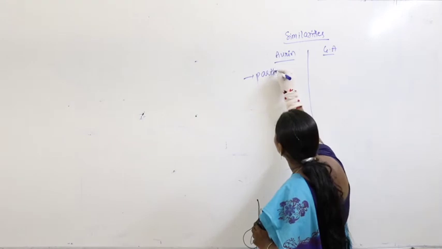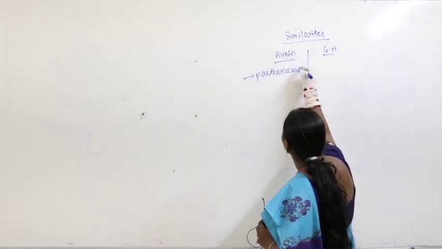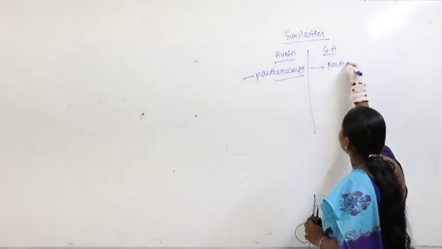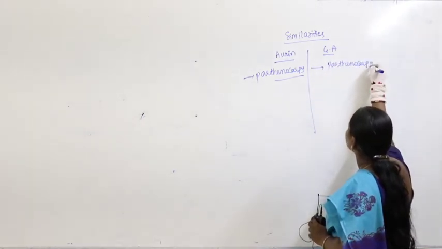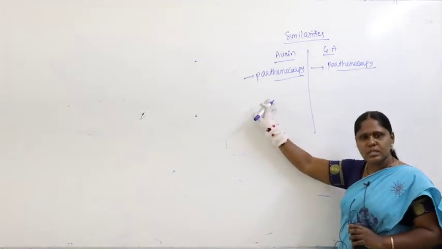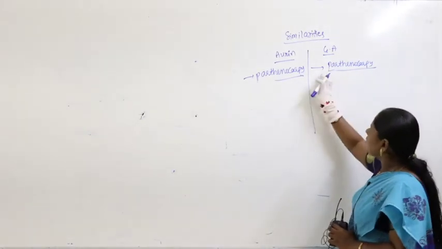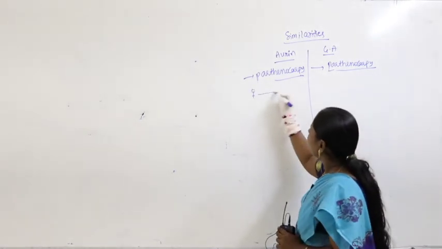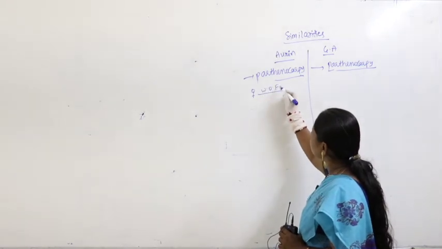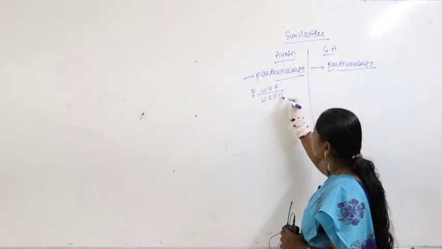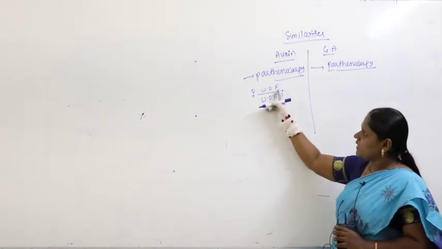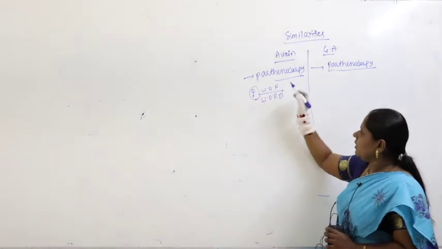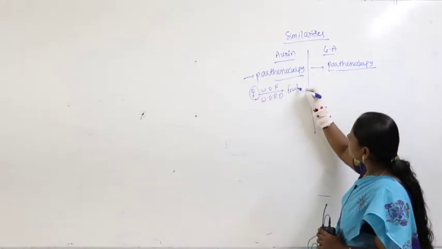Auxin also causes parthenocarpy, and gibberellic acid also causes parthenocarpy. Try to remember, this was there earlier. What is parthenocarpy? We already studied: without fertilization, without reduction division, the female gametophyte directly develops into fruit.